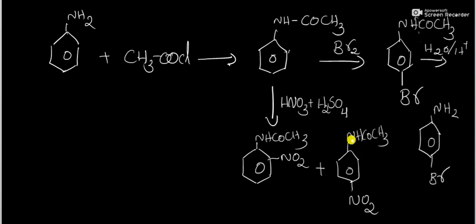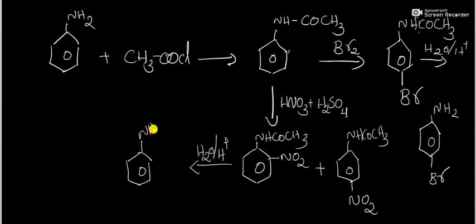So we get a mixture of products. One is ortho-nitroacetanilide and another one is para-nitroacetanilide, which on hydrolysis using any acid will be converted into ortho-nitroaniline and para-nitroaniline.